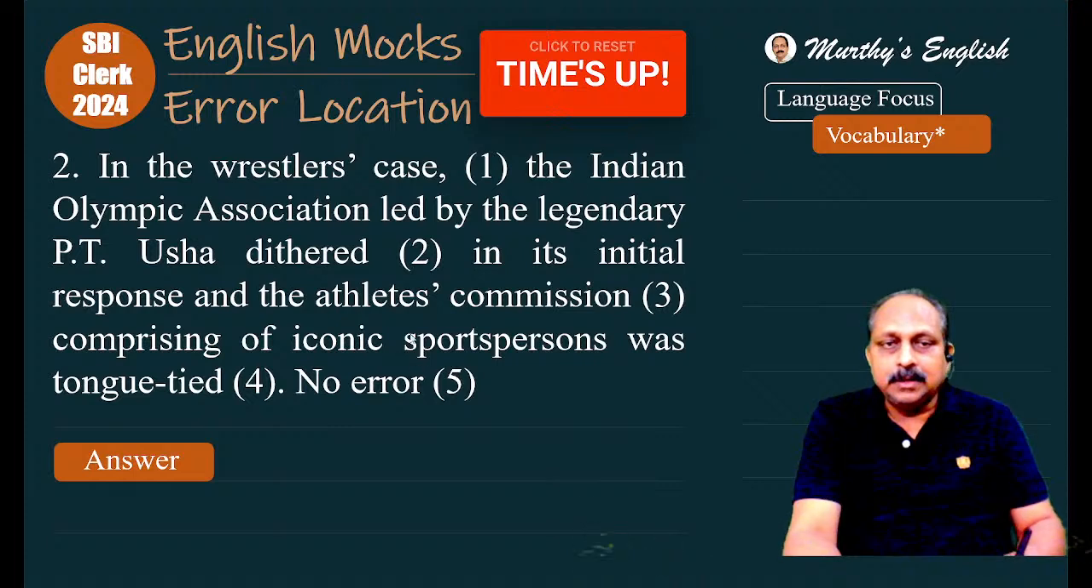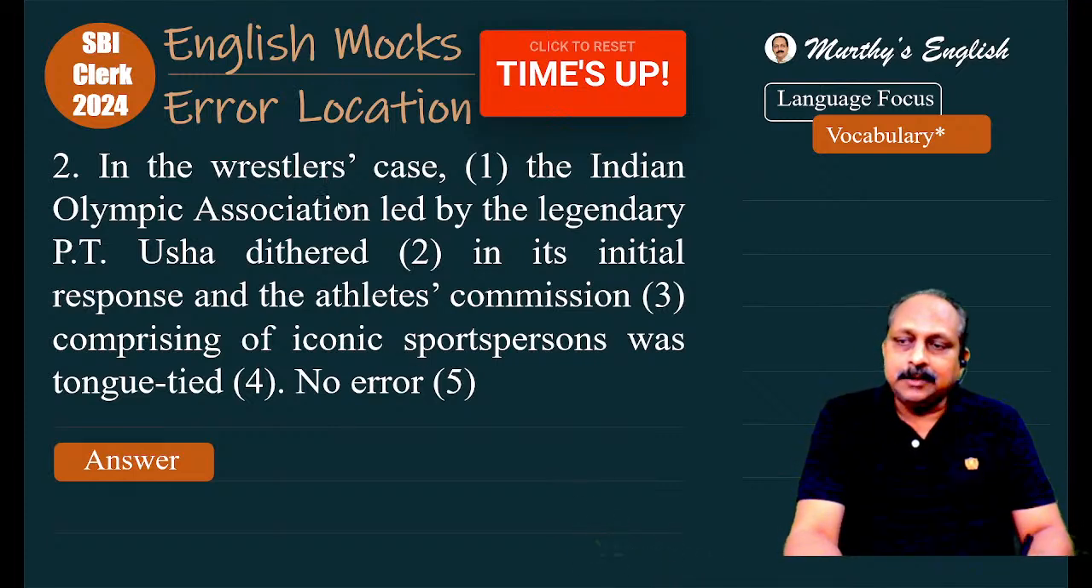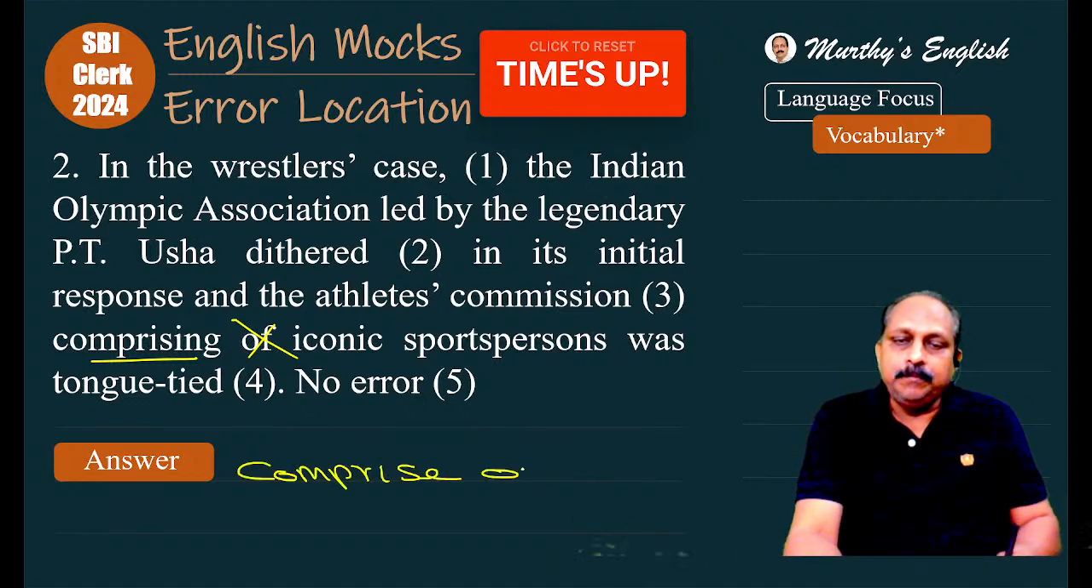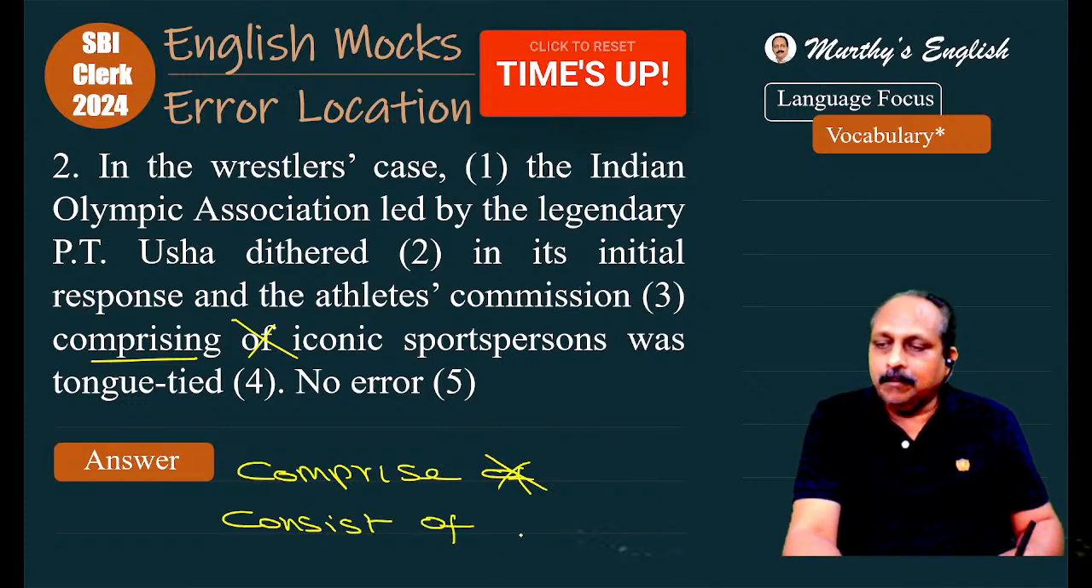Third part. What is wrong with the third part? First, I will tell the answer, then I will tell you what else you can learn based on the question. In the wrestlers' case, the Indian Olympic Association, led by the legendary P.T. Usha, dithered in its initial response, and the Athletes Commission, comprising of. Here we have an error. What is wrong with this part? The verb comprise does not take of. So here, comprise of is not correct. If you use the verb consist, you can use of. Consist of, but comprise, you should not use of.